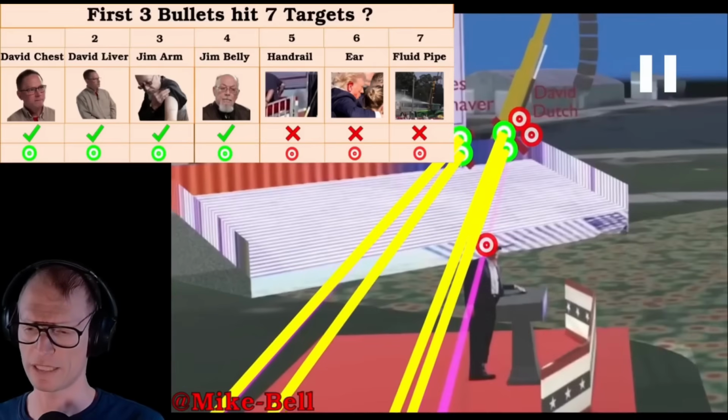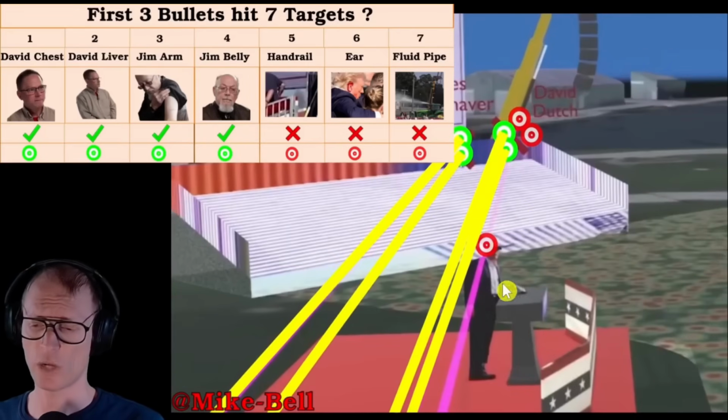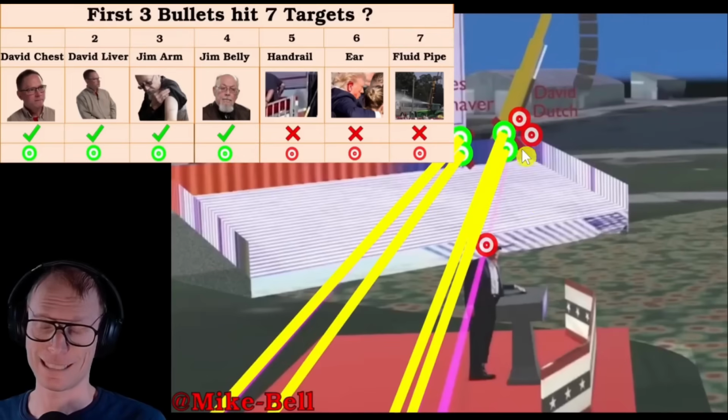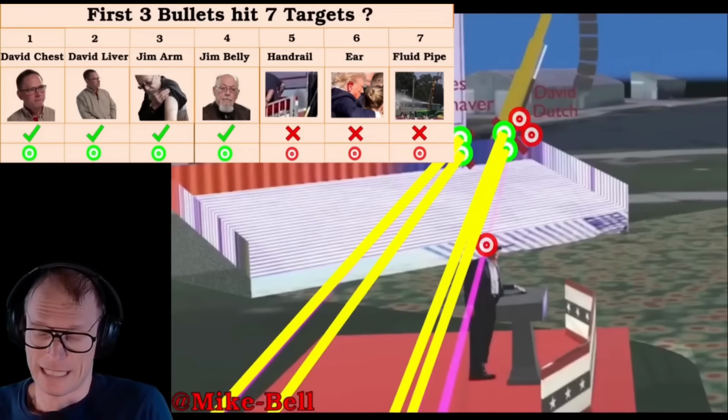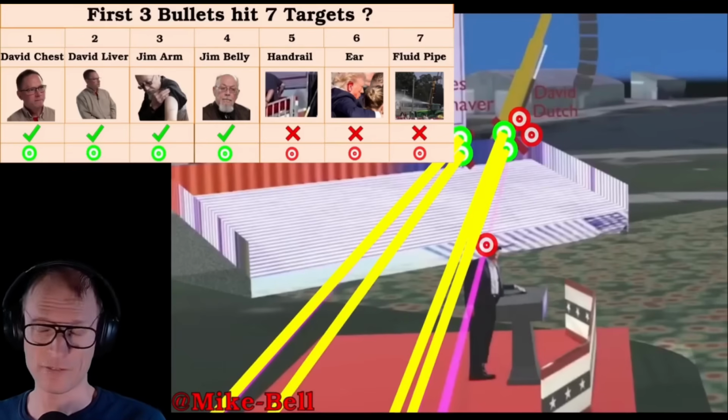Are we supposed to believe that one bullet grazed Donald's ear and hit that fluid pipe in the perfect angle to spray the fluid backwards away from these bleachers? So it's not just that the bullet hit that fluid pipe. No, it hit it in such an angle that the fluid did not spray into the bleacher. It hit it in such an angle that the fluid sprayed backwards away from the bleacher. Yeah, the chance for this to happen is 1 in a fantastillion.